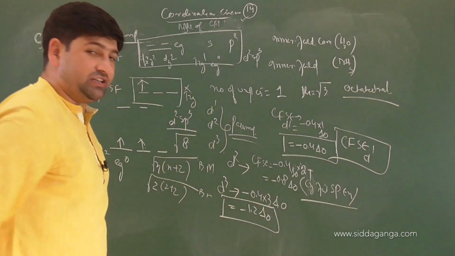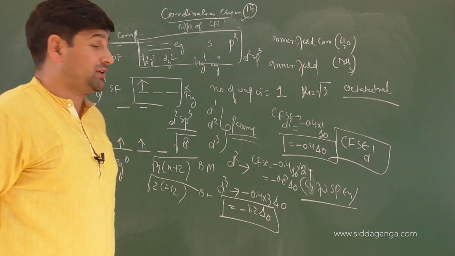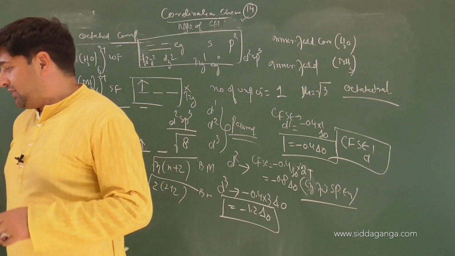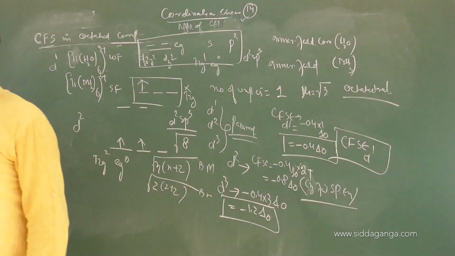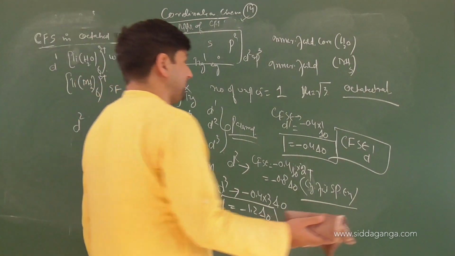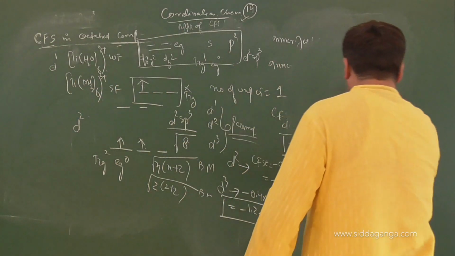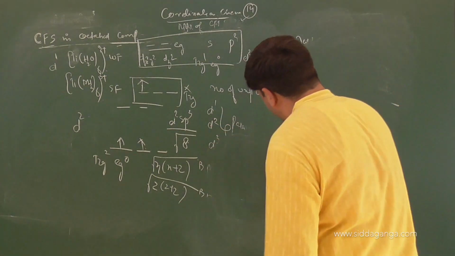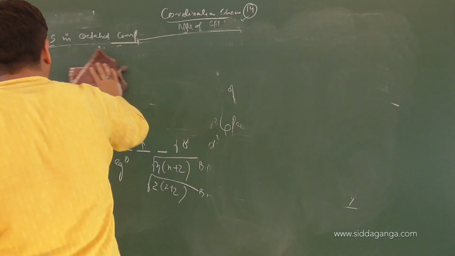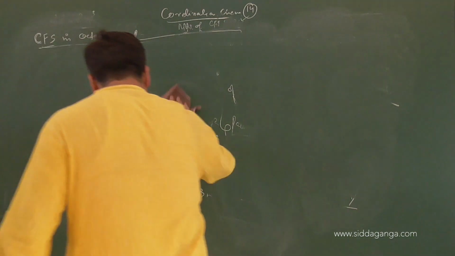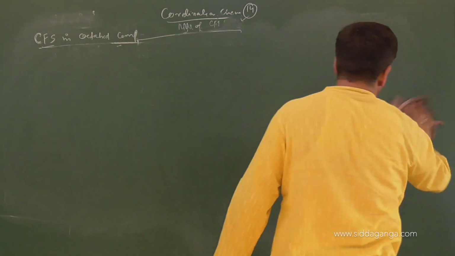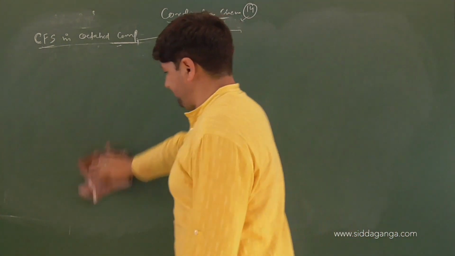This will be for the d3 configuration, whether it is strong field or weak field, because till d3 it doesn't matter. It will always be an inner field complex, with the magnetic moment changing. That is, paramagnetism will keep on changing because the number of unpaired electrons increases by 1 from d1 to d3 configuration, whether the field is strong or weak.